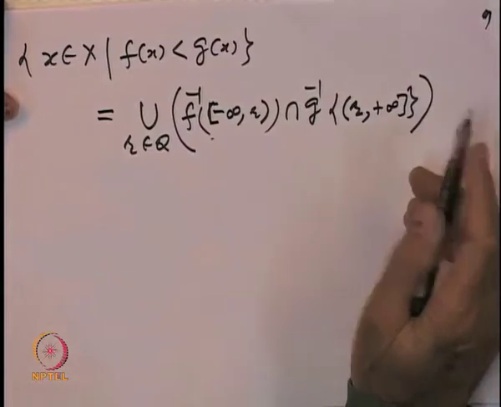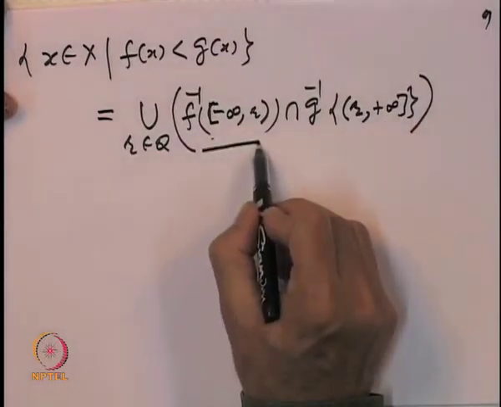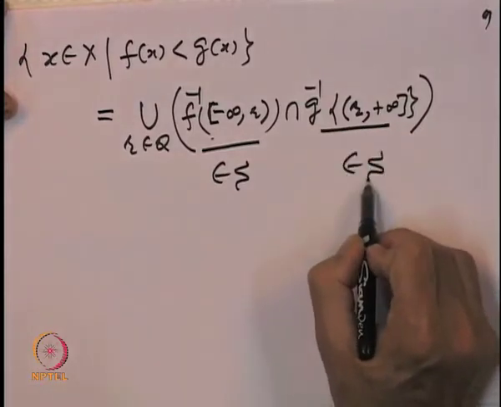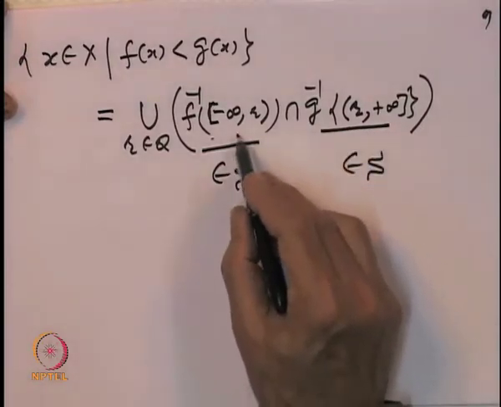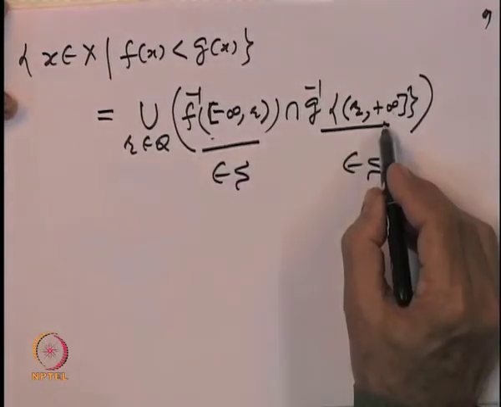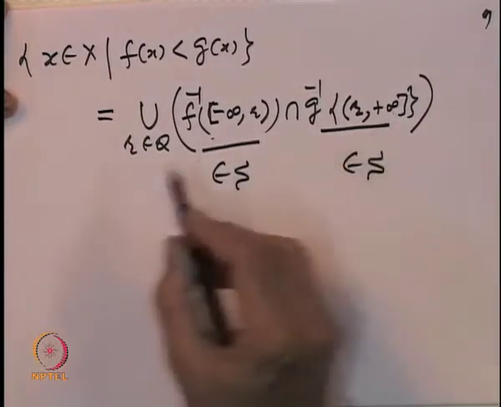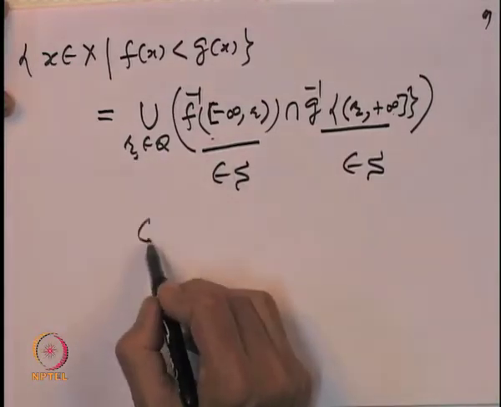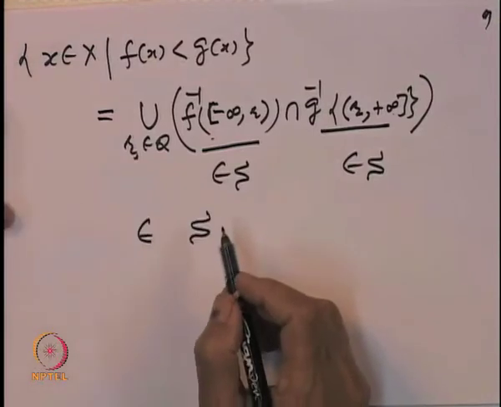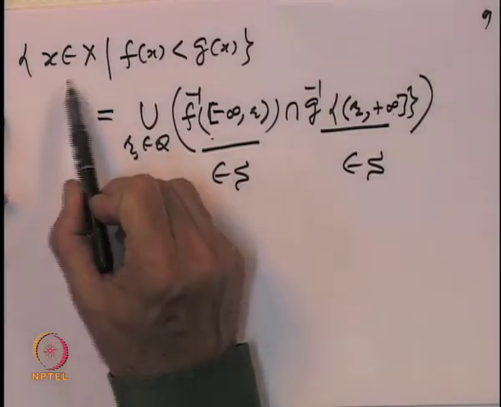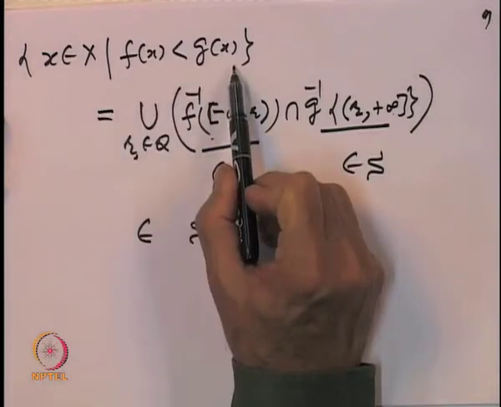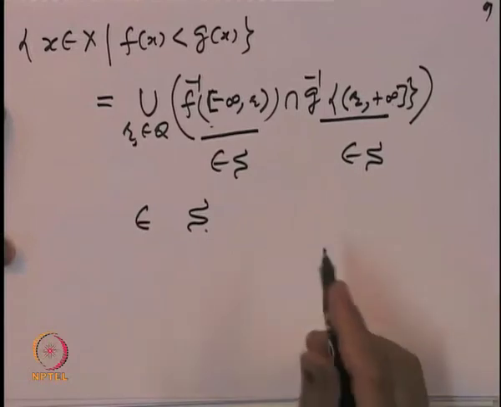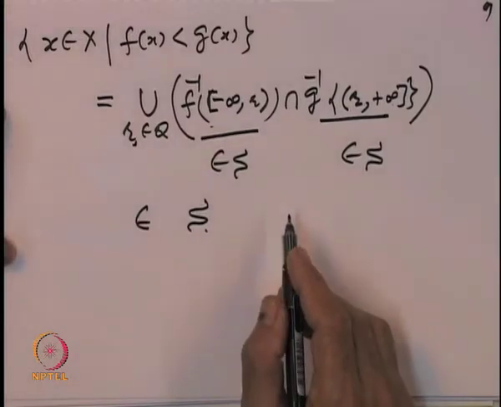Now, f being measurable, this set belongs to the sigma algebra. G being measurable, this set belongs to the sigma algebra. It is an intersection, so the whole set belongs to the sigma algebra, intersection belongs to the sigma algebra, and rationals are countable. So, this is a countable union of elements in the sigma algebra, so this belongs to the sigma algebra. What we have shown is that the set {x belonging to X such that f(x) strictly less than g(x)} belongs to the sigma algebra S. So, that proves the first property of the theorem.